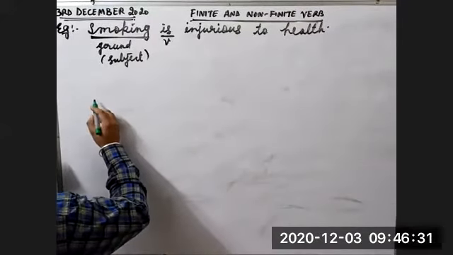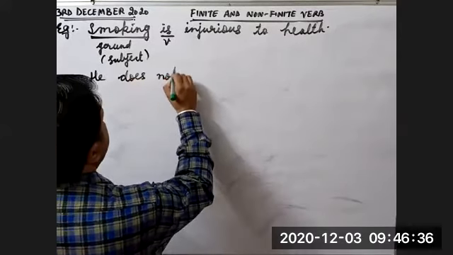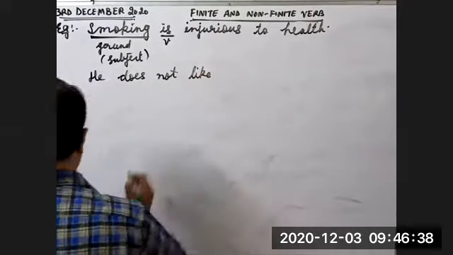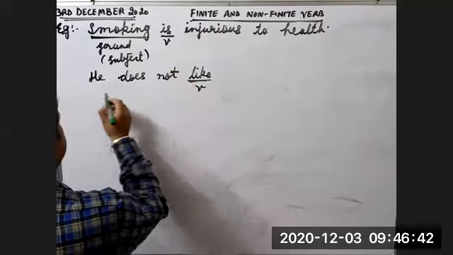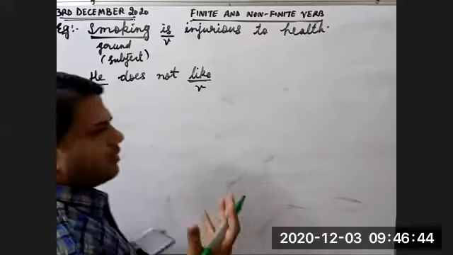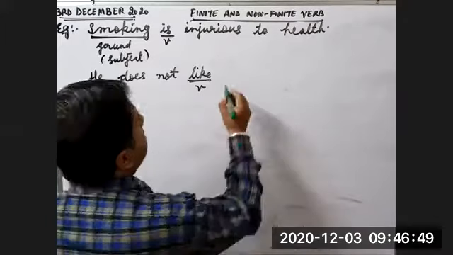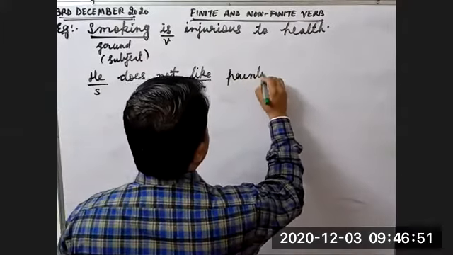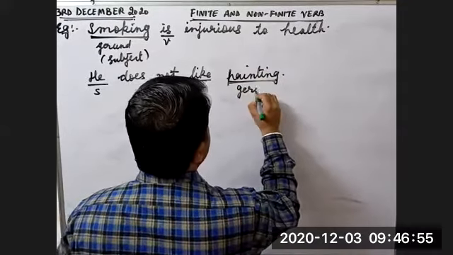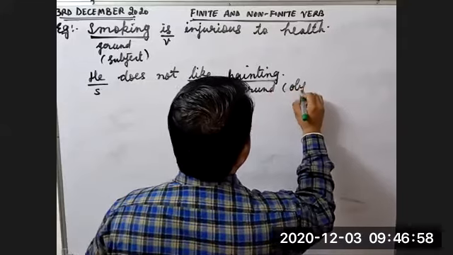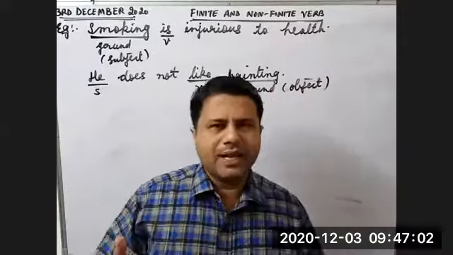Second example. He does not like. So what is like? Verb, finite verb. He is the subject. He does not like what? See, immediately a question comes to our mind. He does not like painting. Now what is painting? Painting is a gerund. Here it is used as an object. He does not like what? He does not like painting.